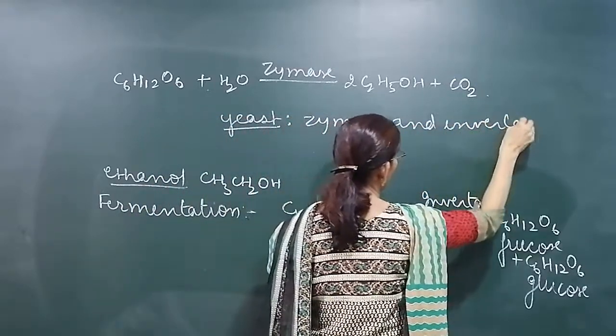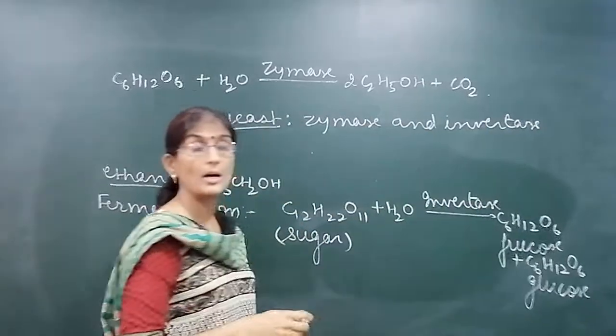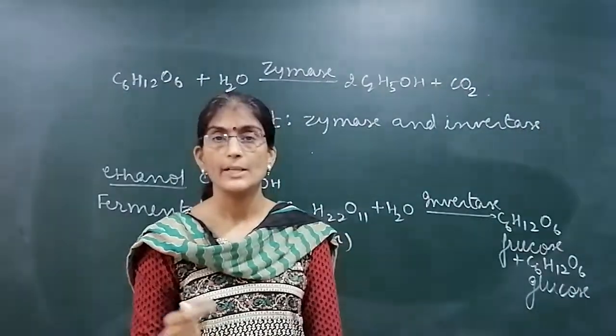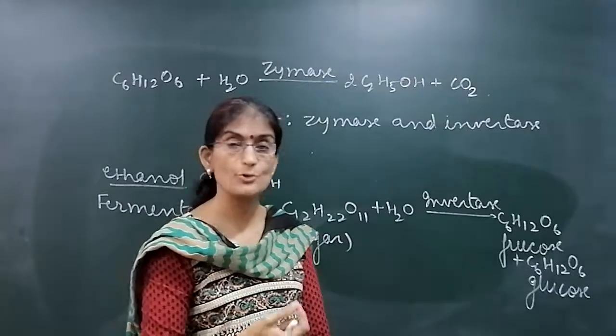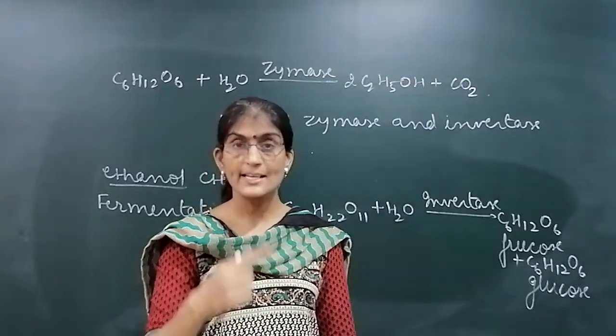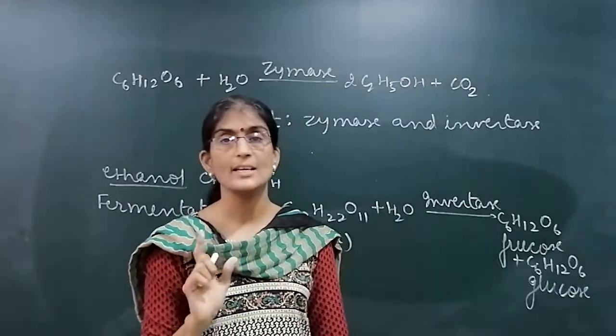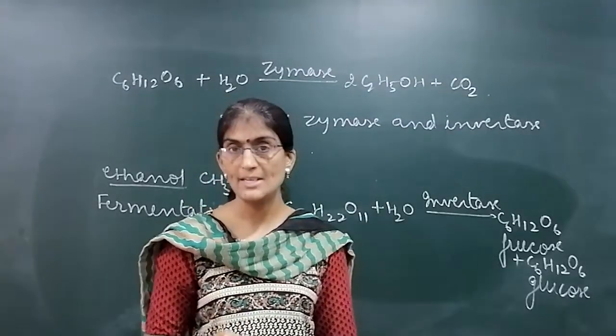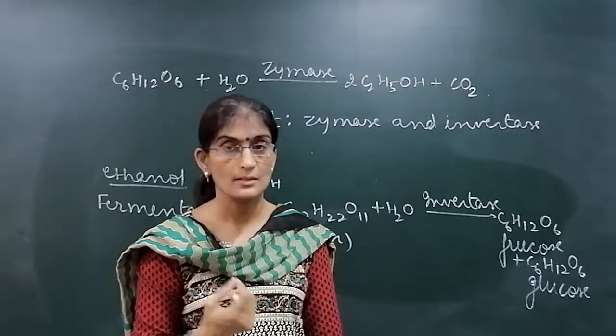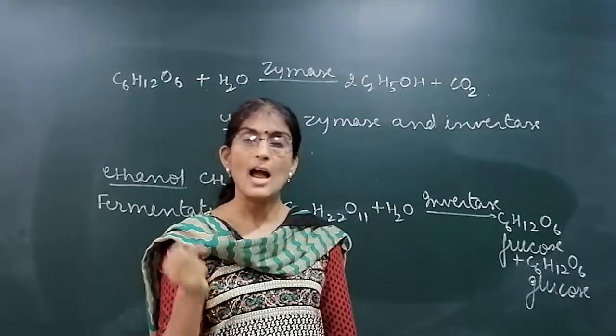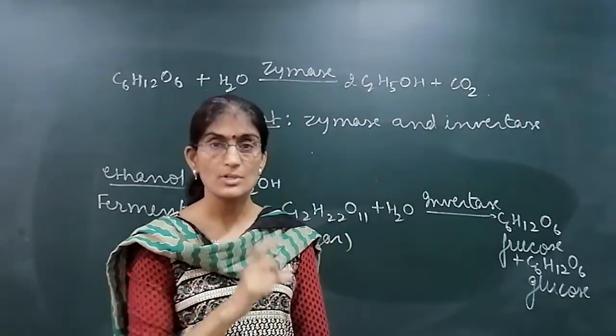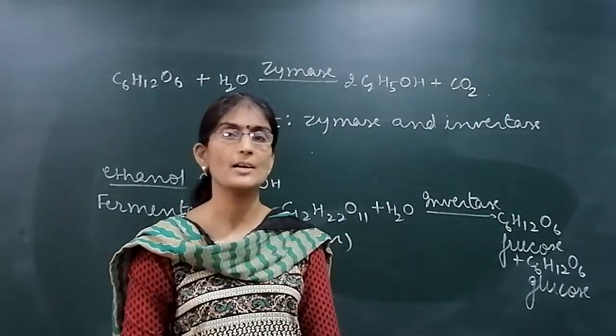So we can prepare ethanol from grapes also. Ripe grapes we have to use, and their skin consists of yeast, which has both the enzymes invertase and zymase. So the grapes will be crushed and filled in an airtight bottle, because fermentation takes place in anaerobic condition.